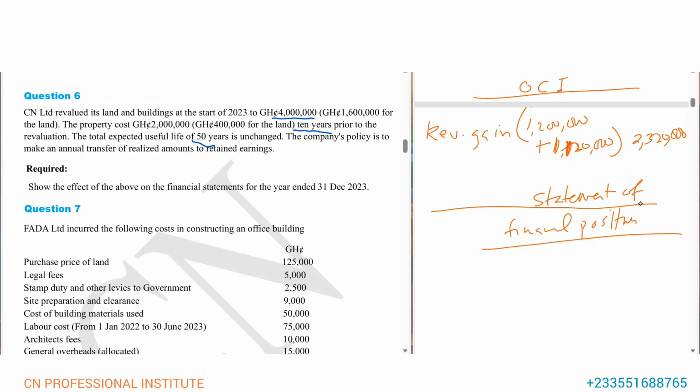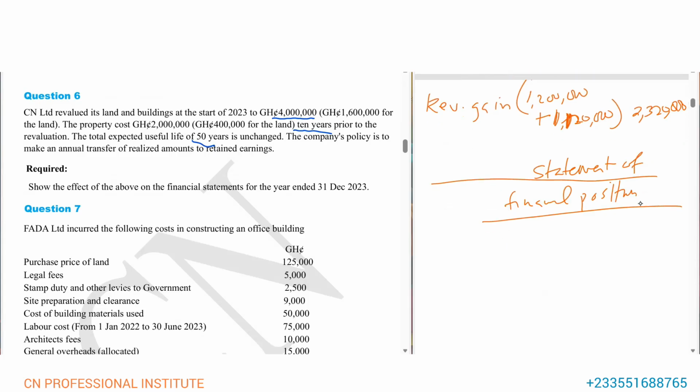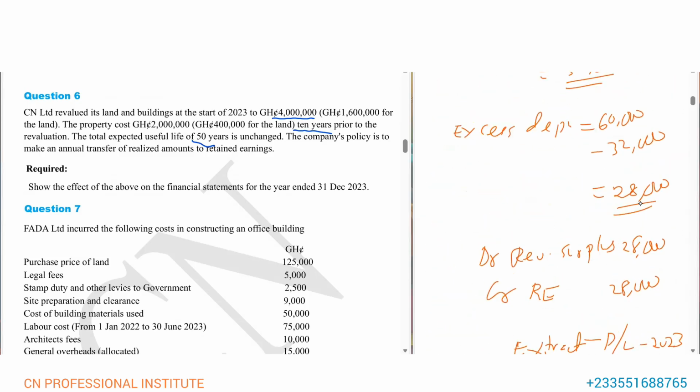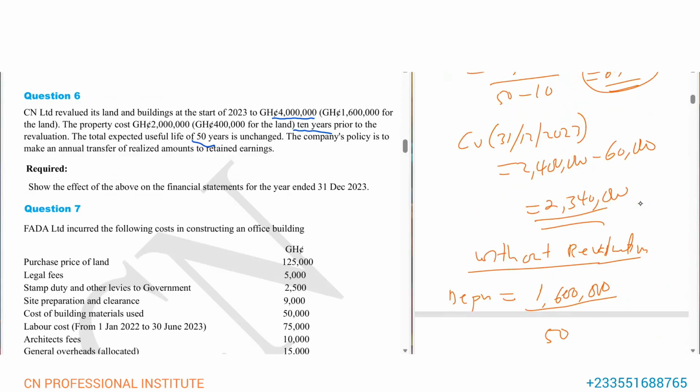Then if you go to the statement of financial position, we have assets. Now the PP figure will be the current value. I don't know if you've done the current value. Yeah, we've done it here.